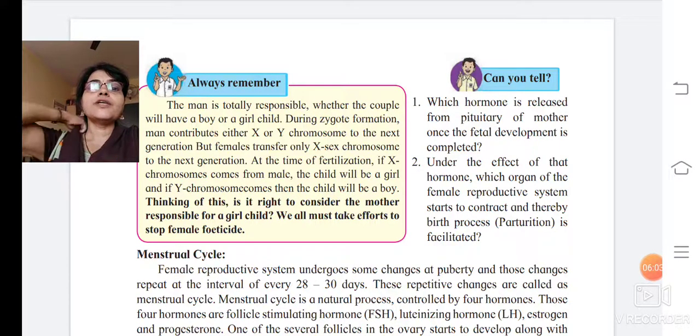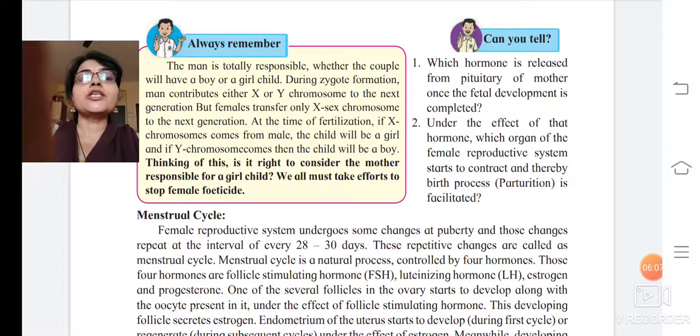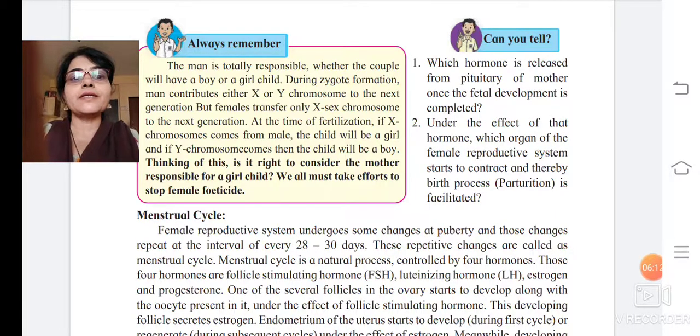So thinking of this, is it right to consider the mother responsible for a girl child? We all must make efforts to stop this female foeticide, correct?